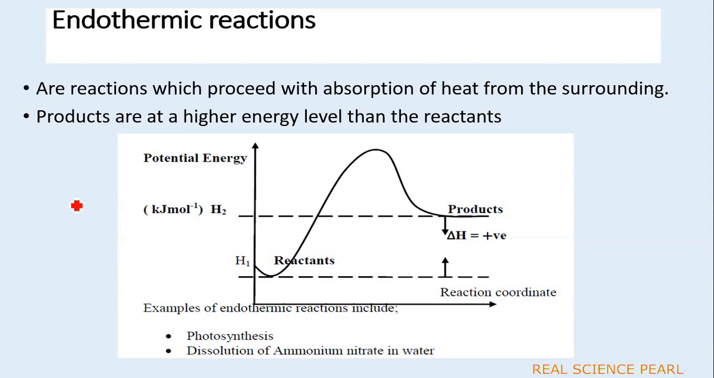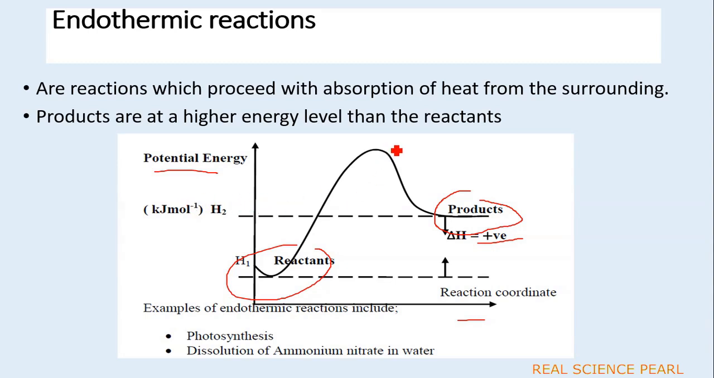Then, this is potential energy, and this is the reaction coordinate. We shall see that the reactants are found at a lower energy level down here, and the products are at a high energy level. The change in enthalpy between the products and the reactants is what we call a positive enthalpy, which signifies an endothermic reaction.